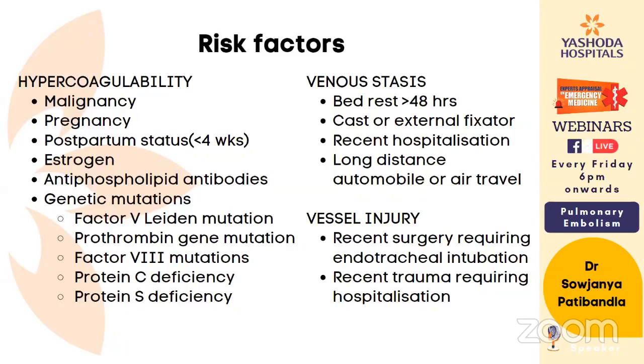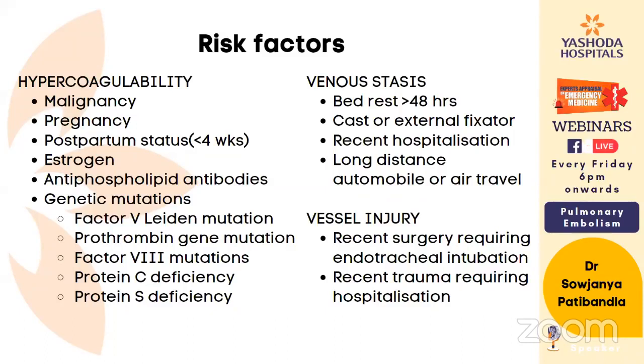Next is ABG. The most common finding on ABG is hypoxia. There can be hypocarbia also, but this does not have diagnostic utility in pulmonary embolism. So when there is unexplained hypoxemia, you can have a suspicion of PTE in these cases.